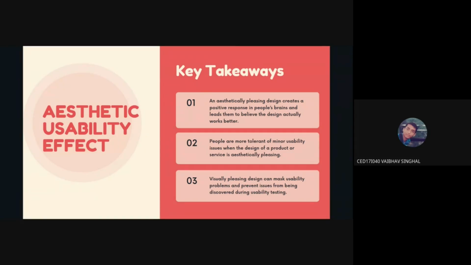I mean, how is it? Just by the looks, they would actually say, not merely by performance. Maybe only the technical audience would go more towards the performance, but the average consumer would go more towards aesthetics. So again, the second point is people are more tolerant towards minor usability issues of a design when it's aesthetically pleasing. And the third point, visually pleasing design can actually mask these usability problems.